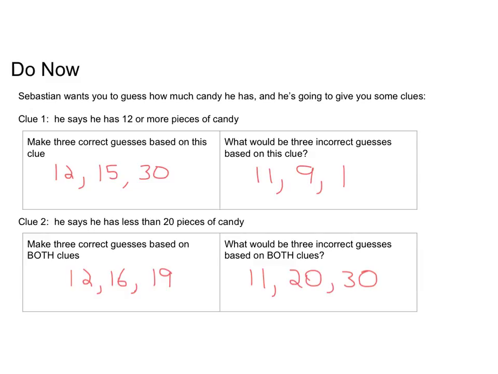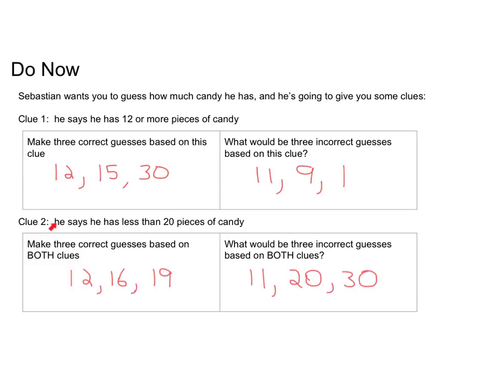Okay, so there are a lot of different answers to these do now questions. So you're guessing how much candy he has. The first clue, he has 12 or more. So 3 correct guesses could be he could have 12 because he has 12 or more. He could have 15 because that's more than 12. He could have 30 and that's more than 12. And some bad guesses, of course, 11, which is less than 12, 9, and 1 also less than 12.